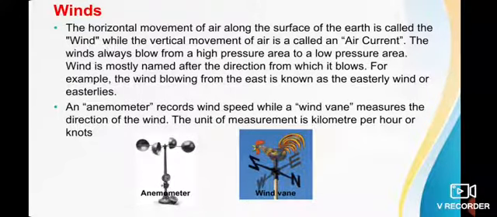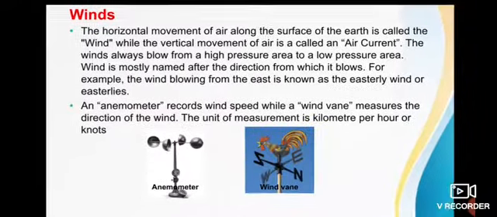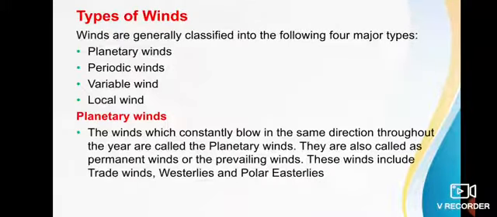Types of wind. Winds are generally classified into four major types: planetary winds, periodic winds, variable winds, and local winds. First, we see planetary winds.